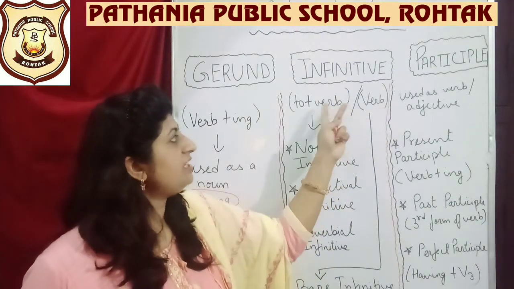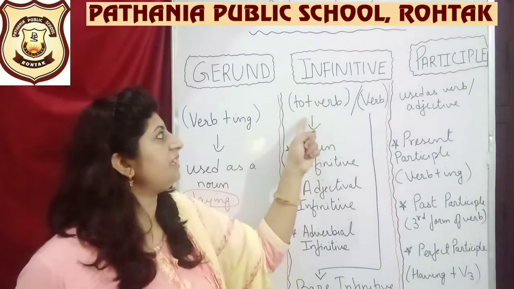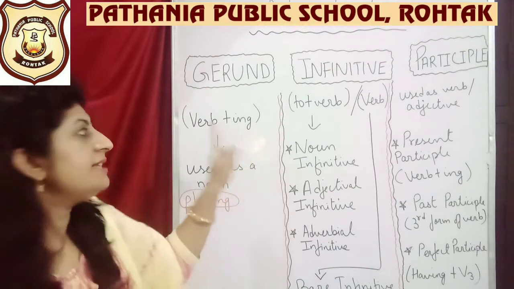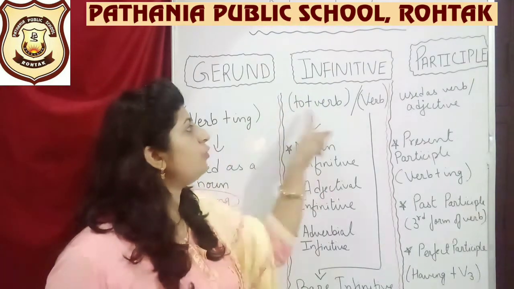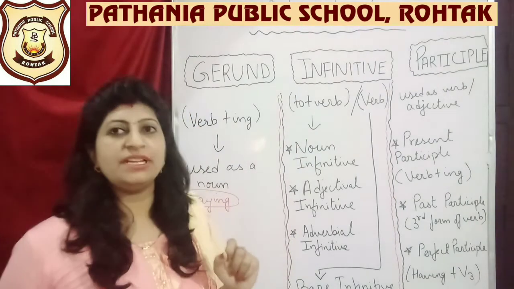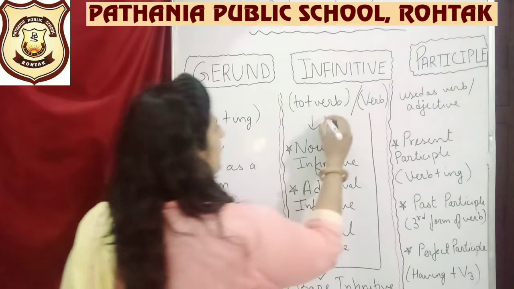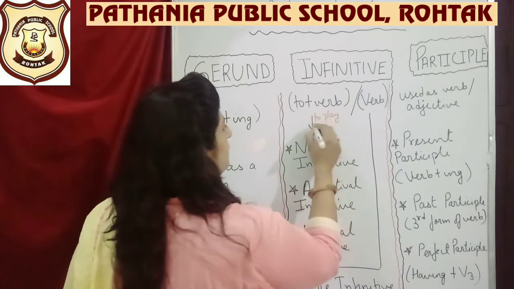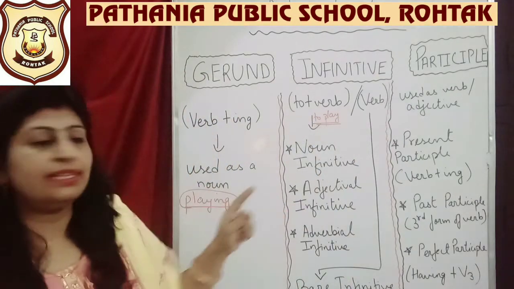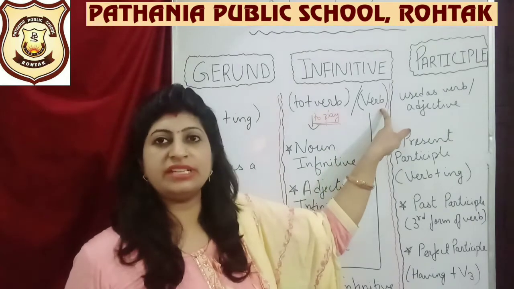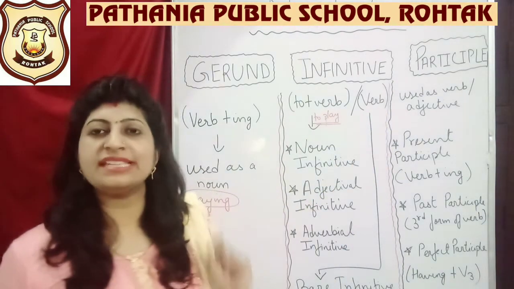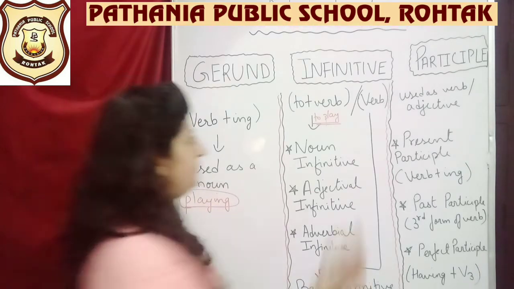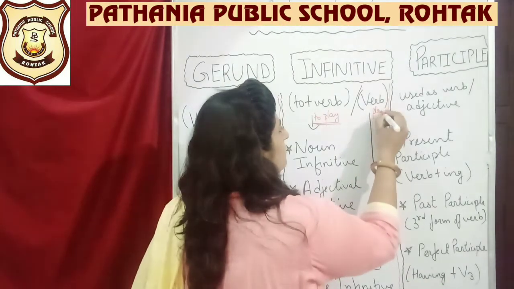Then I have written 2 things out here under the heading of infinitives. Like I said about gerund, that verb plus ing is used, similarly, for infinitive, we use to plus the verb. For example, if I talk again about the word play, I will be using to play. And then I have given a slash and I have just written the verb. So sometimes what happens, we can just use the verb without using to in front of it. So we can just write play also.